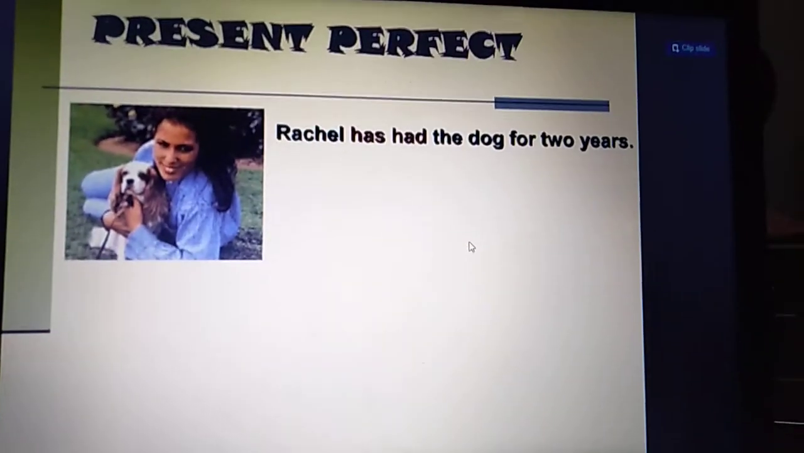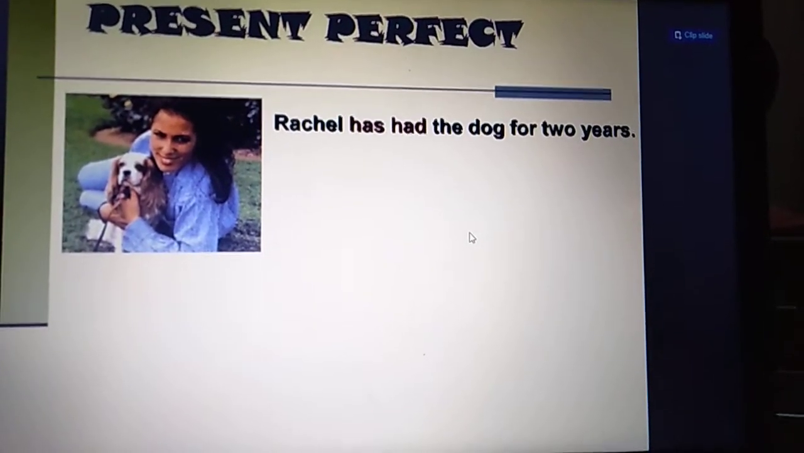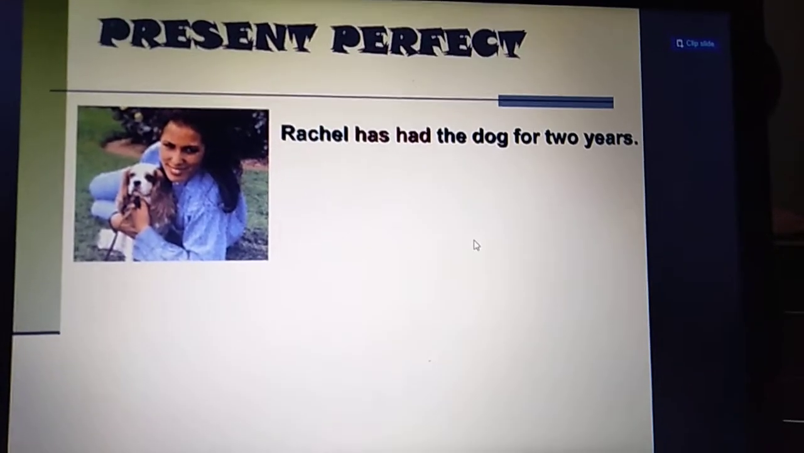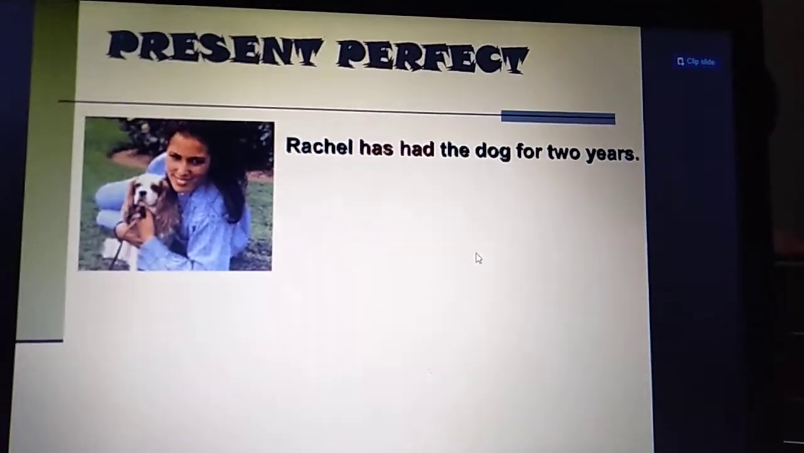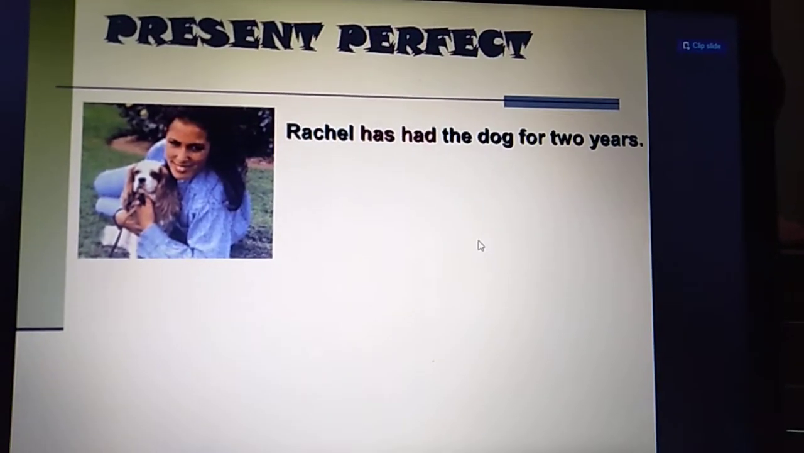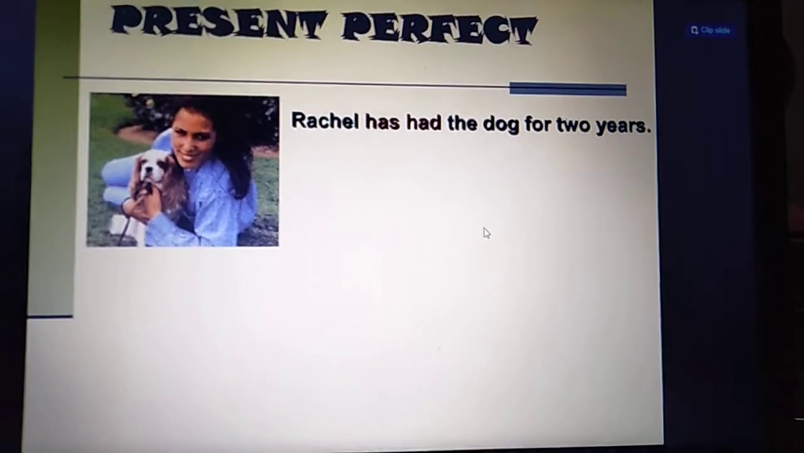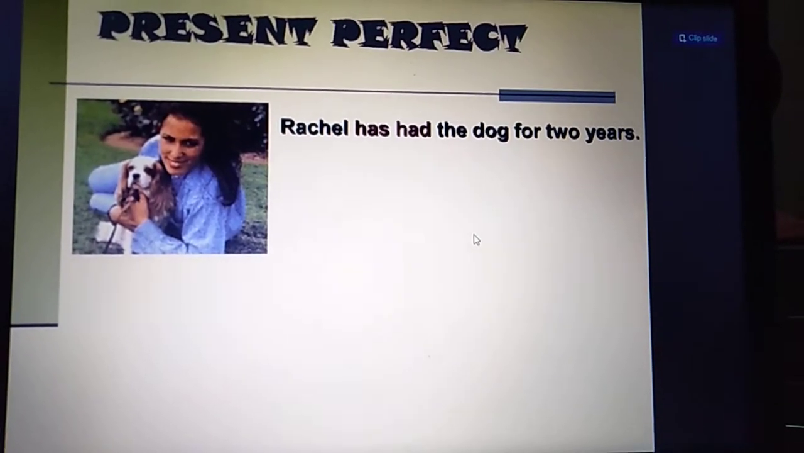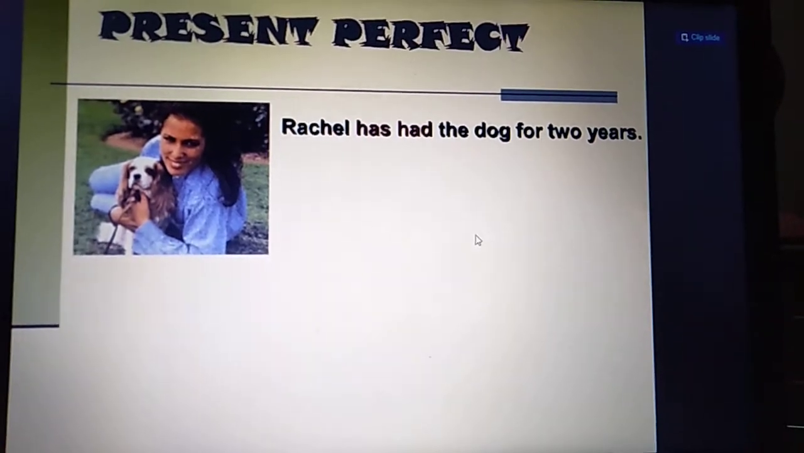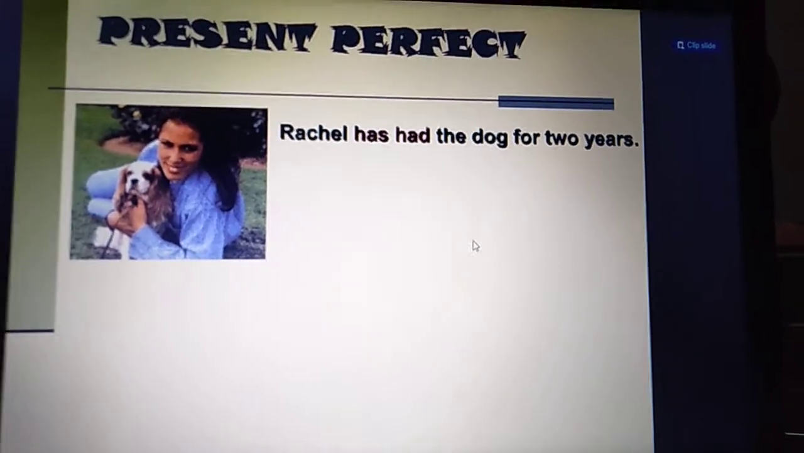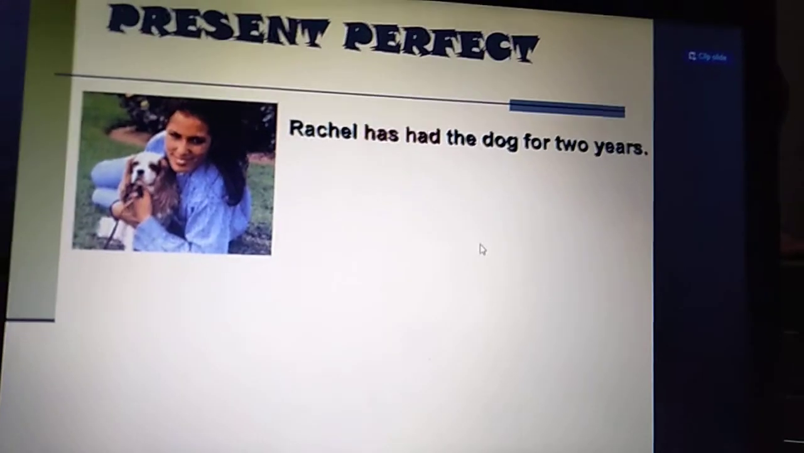अच्छा, Rachel has had the dog for 2 years. Now she is owning this dog, or she is having this dog for 2 years. Means 2 years ago she took this dog and still she is having it, 2 years have passed and still she is having this dog. So it means the action started in the past and it is still continued in the present.